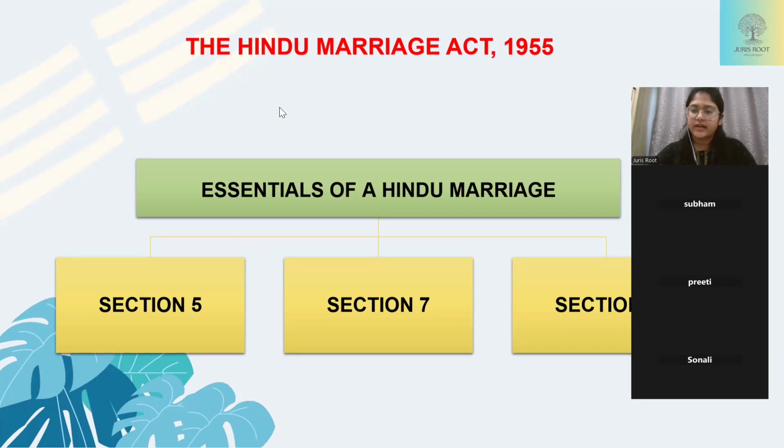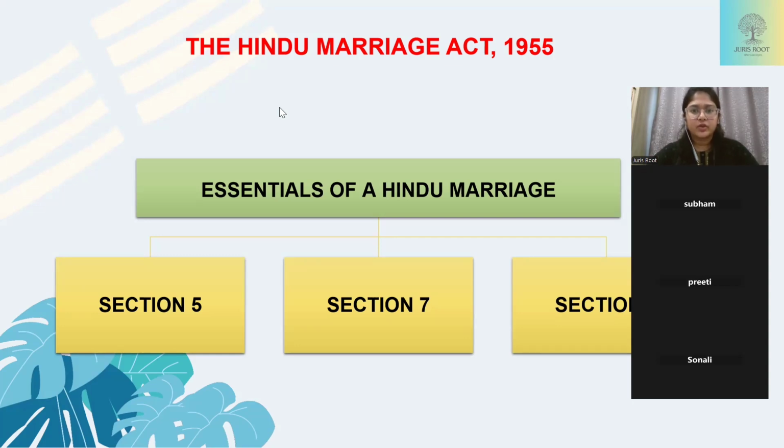Again, Hindu law is divided into two parts. One is codified part and another is uncodified part. Under the uncodified part, we'll be learning what is the nature of Hindu law, the scope of Hindu law, how it came into being and existence, what were the Shastras that we followed, how Manu interpreted it, what was there in Mahabharata, Ramayana. We will be learning all those things under the uncodified part. For today, we will be learning the codified part of Hindu law.